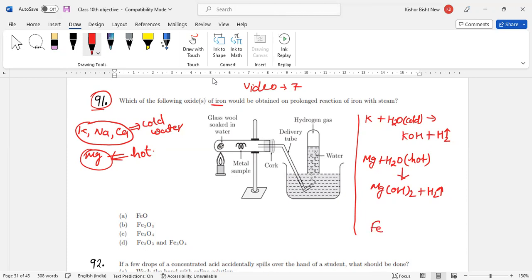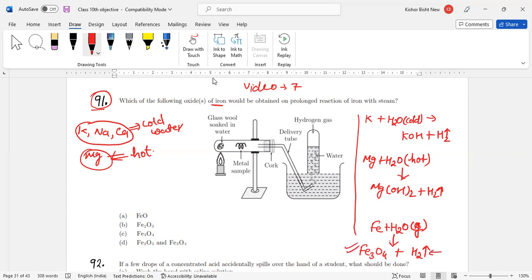Now, whenever we discuss iron, it comes in the moderately reactive metals. So iron does not react with either cold water or hot water. It reacts with steam. Steam means gas. Whenever steam reacts with the metal, it will form a metal oxide, not a hydroxide. Please remember this first. So iron will form Fe3O4 in this reaction, and it will release hydrogen gas. Clear? Iron will react with steam, and it will form a metal oxide and release hydrogen gas.